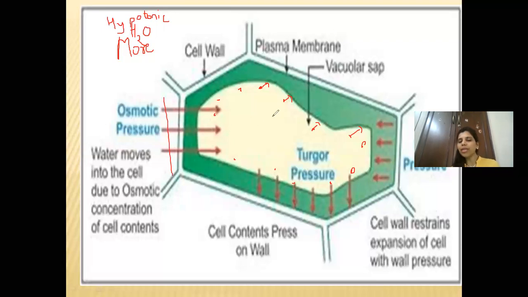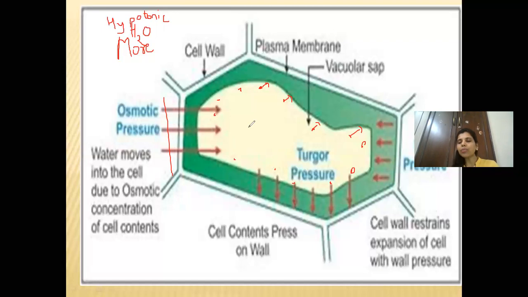So osmotic pressure means whenever endoosmosis takes place and water goes inside the cell, as you know, the cell becomes turgid, becomes tight, it swells. There is a pressure which the water is exerting on its wall.